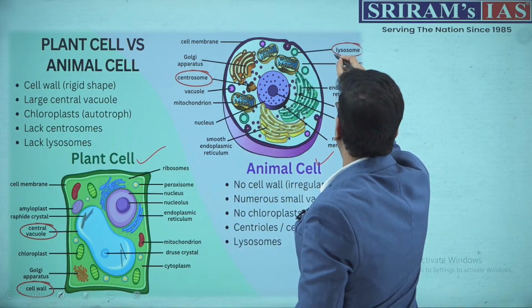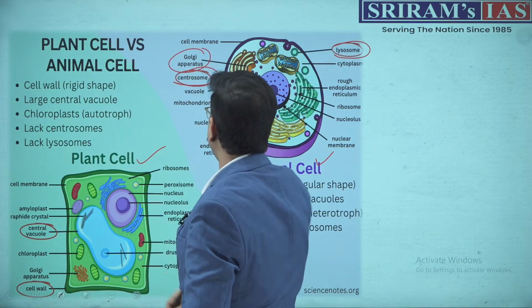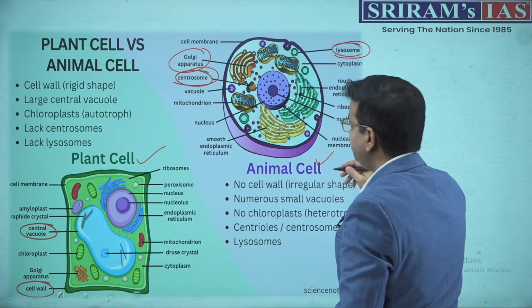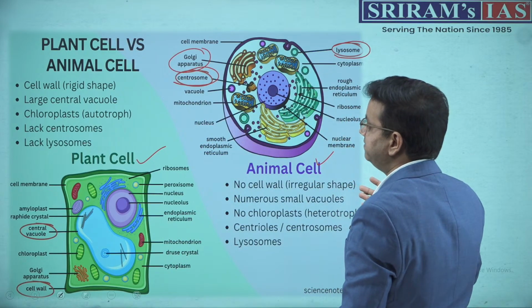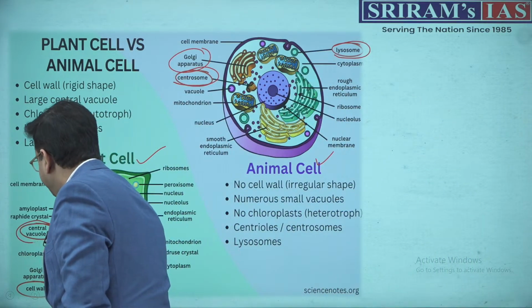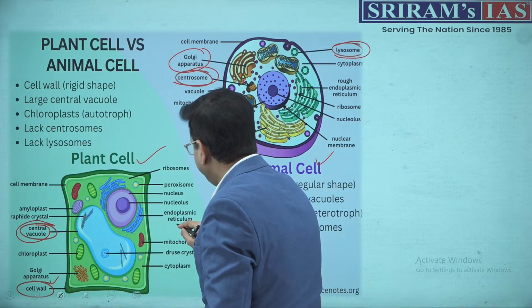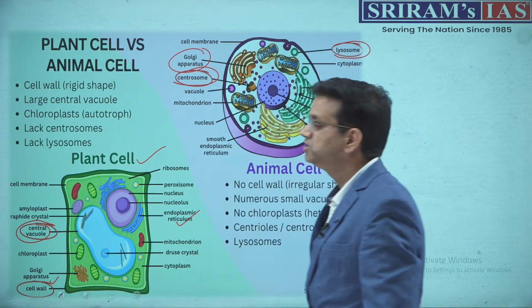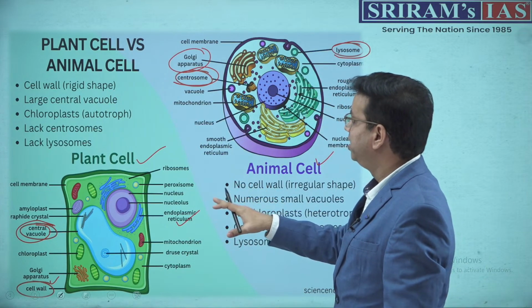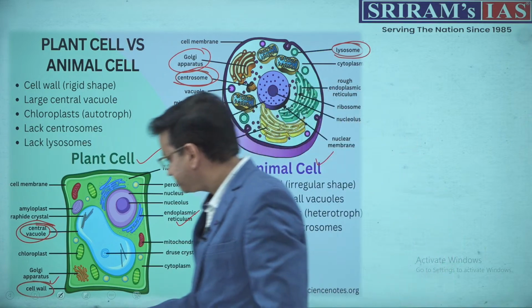In the animal cell, we have lysosomes, we have centrosome, we have Golgi apparatus. Now these are things which UPSC might ask you in the civil services examination. When it comes to the plant cell, they have the exclusive central vacuole and they have a cell wall, right? And the other thing, they have endoplasmic reticulum as well. So you can even save this diagram or click a picture of it so that you can get clarity in the further exam.